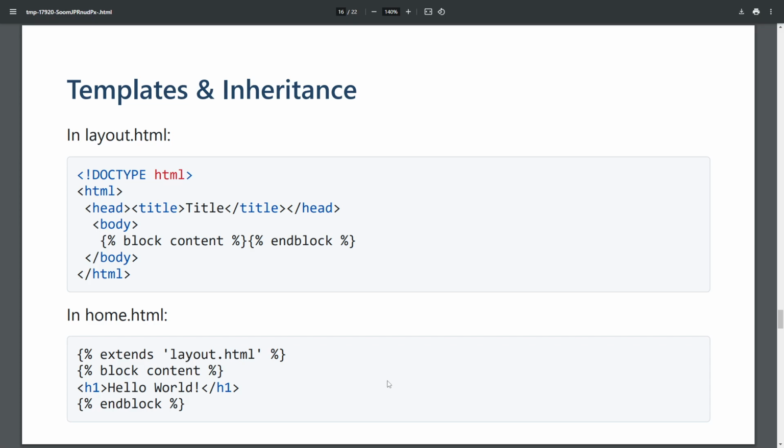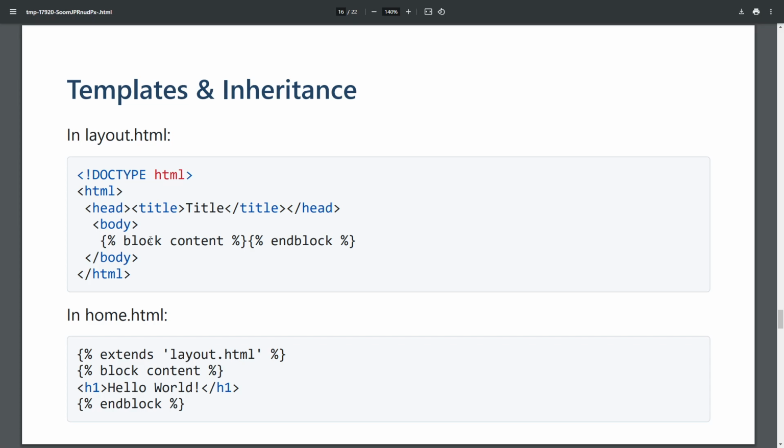So how do templates and inheritance work? One of the cool things about Flask is we can use inheritance in our templates to make sure we don't have to repeat common elements. So here, oftentimes we have some sort of a layout.html which contains all our boring styles, imports, setting the title.